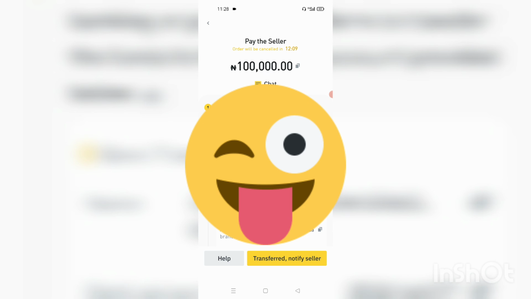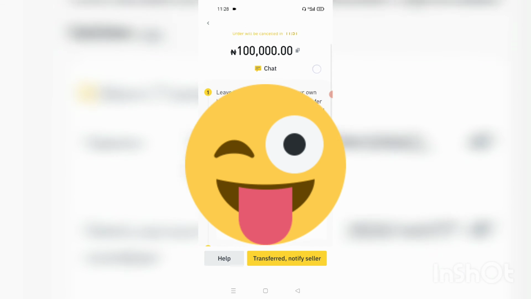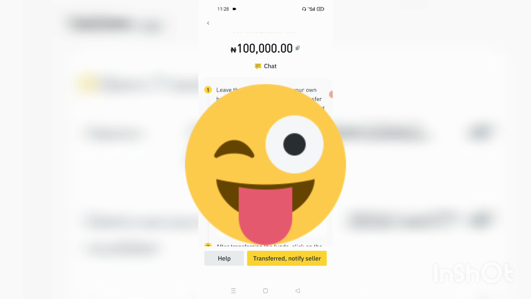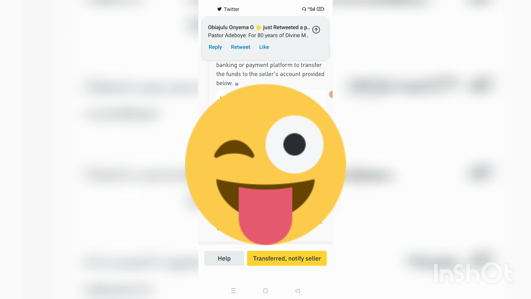Once you do that, the bank will flag it, and in most cases the account is frozen, so it will affect both the buyer and the seller. So ensure you don't indicate anything at all that shows that this is crypto. In fact, to be safe, just write business. In my case, I just write business as a remark or narration. So once that is done, you make the payment, and if you make the payment, you come back here and click on transferred, notify seller.